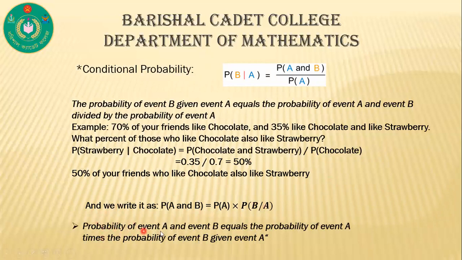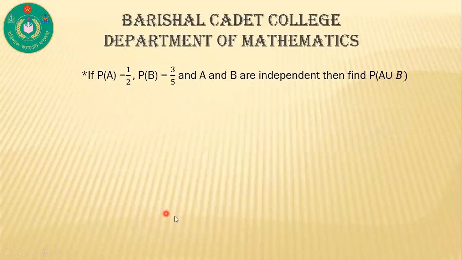That means the probability of event A and event B equals the probability of event A times the probability of event B given event A. Now we use this formula. Let us try to solve some questions.